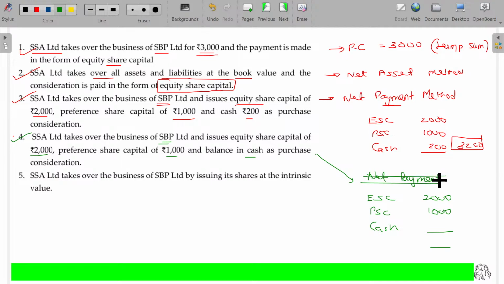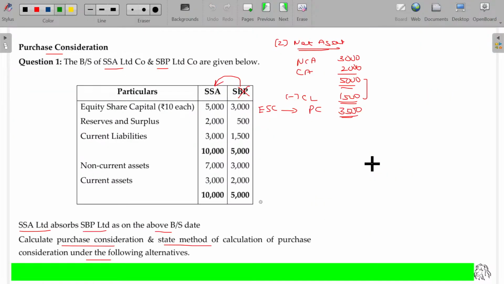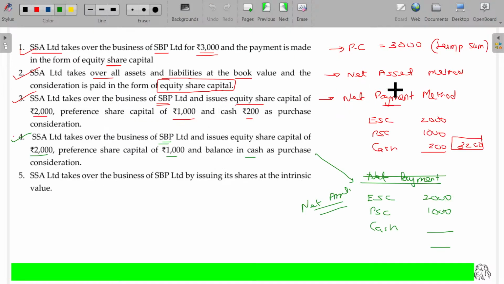So it's not the net payment method. Then automatically it goes for the net asset method. As per the net asset method, we found the purchase consideration being 3,500. The same 3,500 will come here. It seems to be like the net payment method, but it's not.